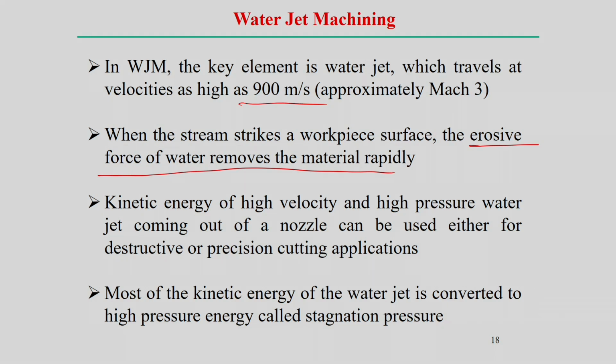But the principle, if you see, is the kinetic energy of the high velocity and high pressure water jet coming out from the nozzle, and that can be utilized for cutting a particular material. So, most of the kinetic energy of the water jet is basically converted to high pressure energy, called the stagnation pressure, when it is impacting on the workpiece surface.